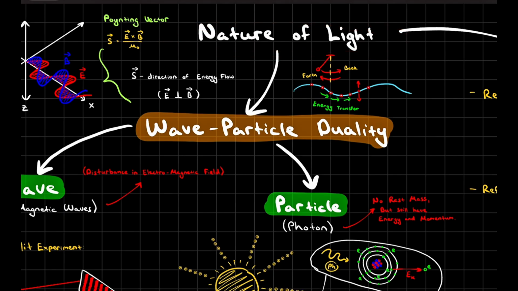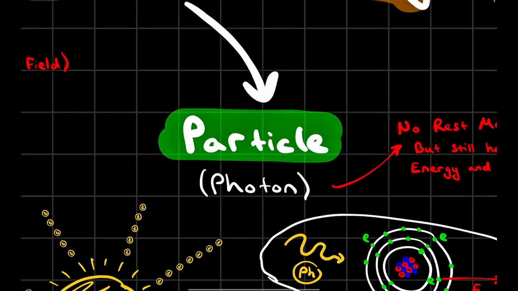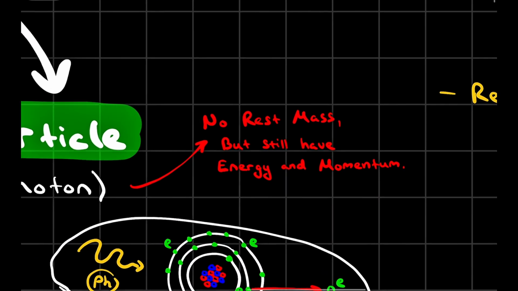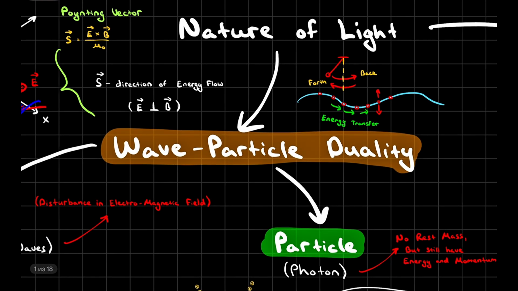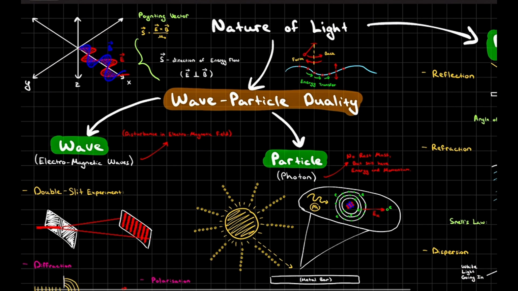So basically, have you ever asked yourself what light actually is? Physicists have two answers. The first answer is that light is a wave. The second answer is that it is a particle, a photon, a particle which has no rest mass but still has energy and momentum. What is interesting about light is that both of those arguments are correct. We call it wave-particle duality because both of the models work pretty well. In fact, there are very good arguments for both of them and they work 100% till this day.